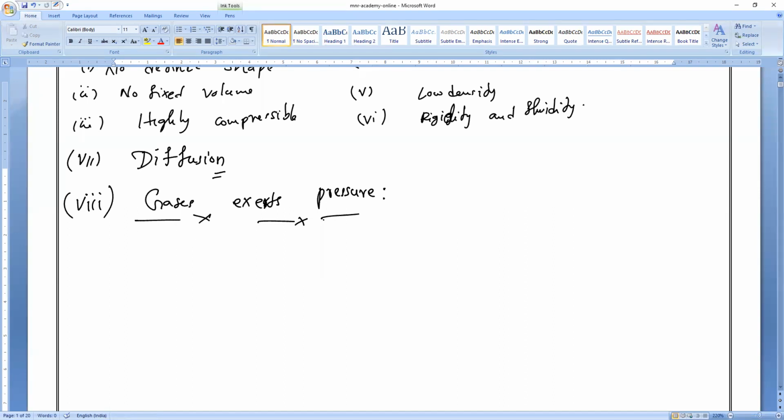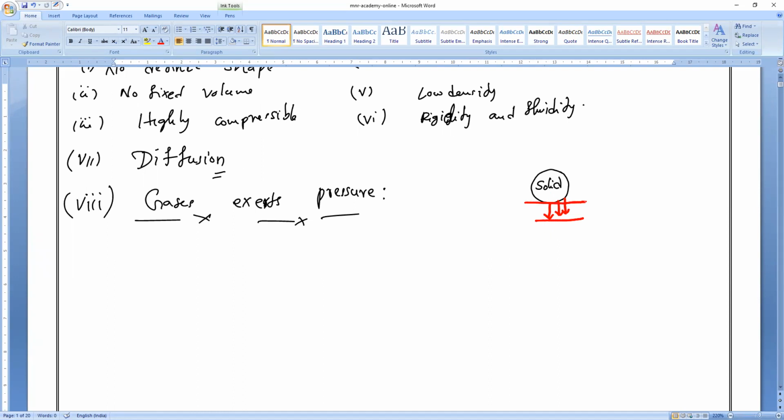So gases exert pressure. For example, if I take a solid, all of you observe very carefully. It is actually a solid. Solids will exert pressure on the surface only from the bottom. Understand what I am saying?